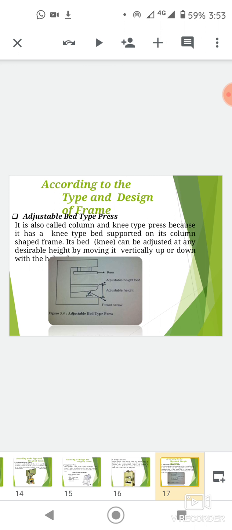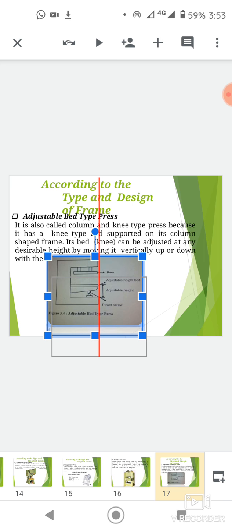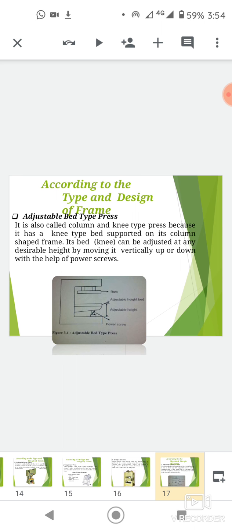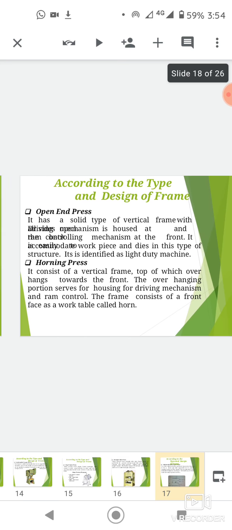Next one is the adjustable bed type press. It is also called column and knee type press because it has a knee type bed supported on its column shaped frame. Its bed, meaning its knee, can be adjusted to any desirable height by moving it vertically up or down with the help of power presses.